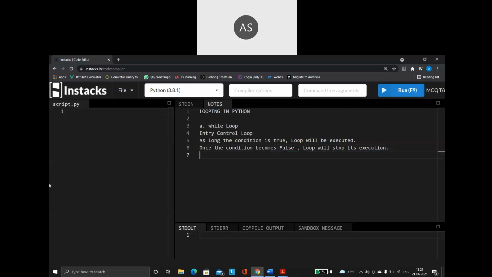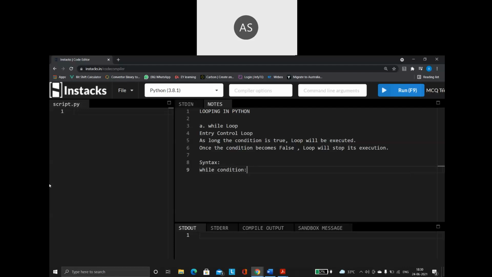Okay, now how should I write my while loop? What is the syntax? The syntax is very simple. Here, while is a keyword. Following the while keyword, give a space and specify the condition. Then after that, you are going to give a colon.